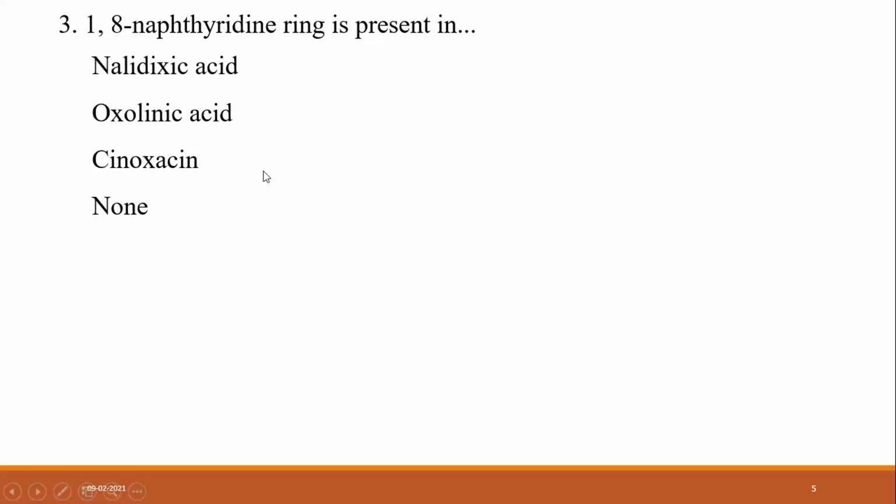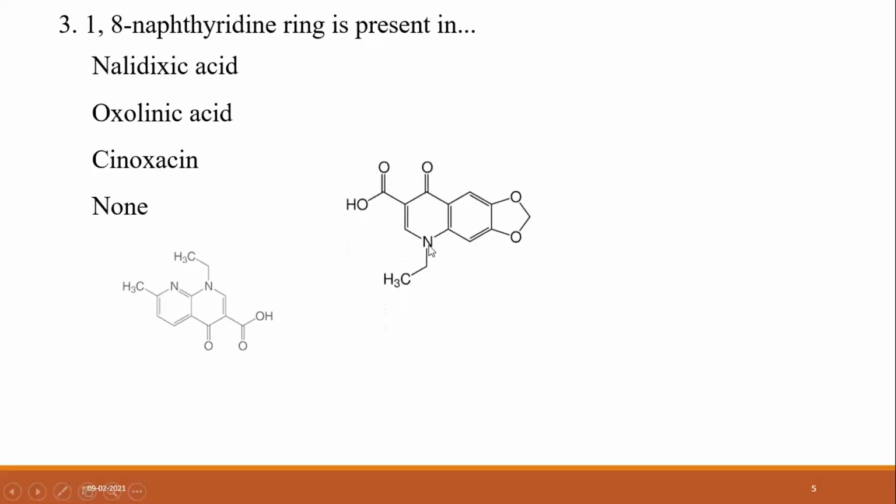This is the structure of the heterocyclic ring with nitrogens at the 1 and 8 positions, called 1,8-naphthyridine. Another one is cinoxacin, a quinolone antibacterial. This is oxolinic acid and this is nalidixic acid. So the 1,8-naphthyridine ring is present in nalidixic acid.